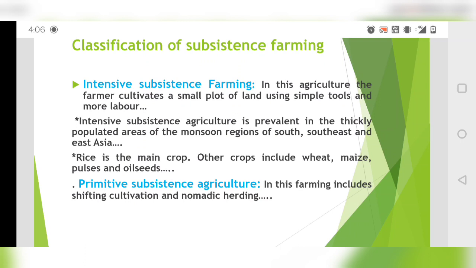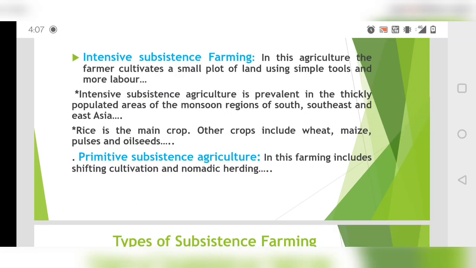Always see the map and try to find out what place is talked about. Why is it called the monsoon region? Because the effect of monsoon winds can be seen here, and due to monsoon winds they get a lot of rainfall, which is sufficient for irrigation in those areas.